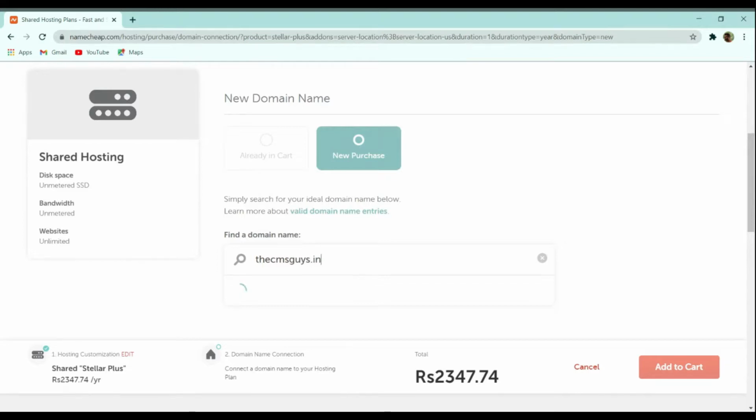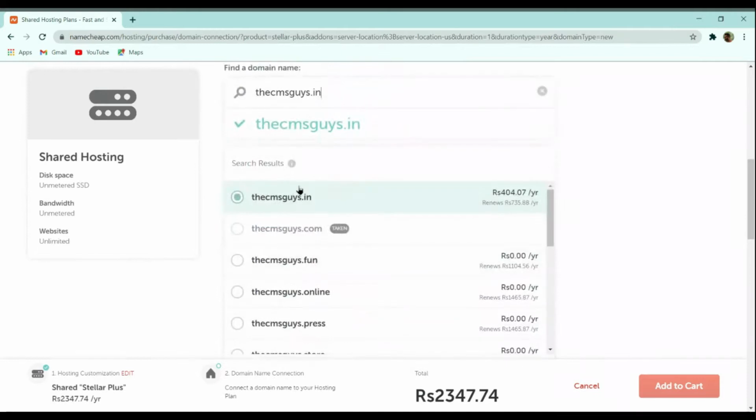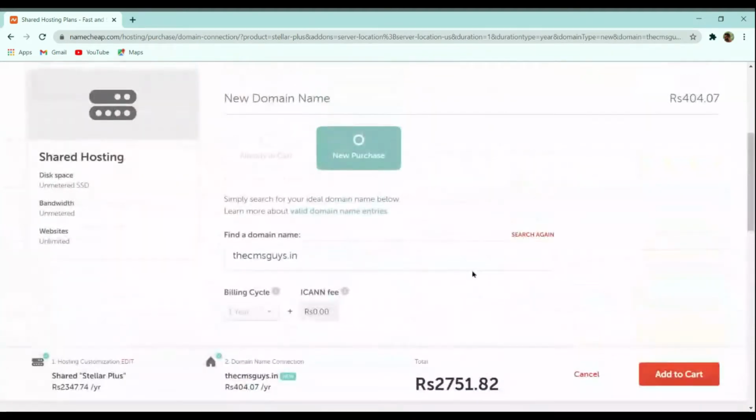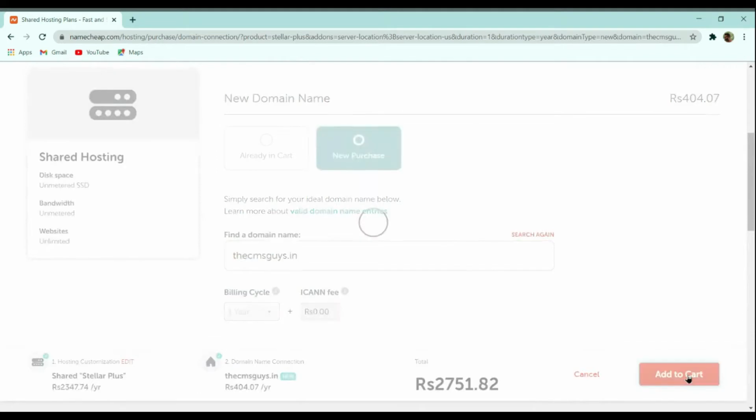Let me do one thing, I will type the CMS guys. Here you can see that all these domain names are free of cost. After that you have to click connect to hosting, and then click on add to cart.